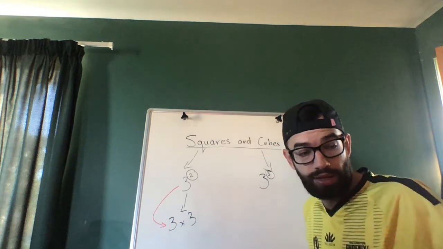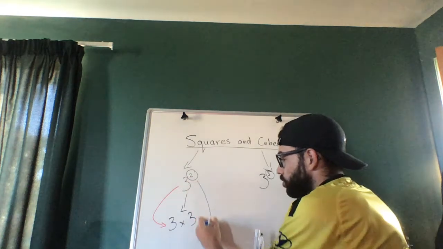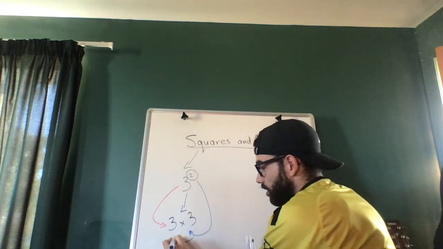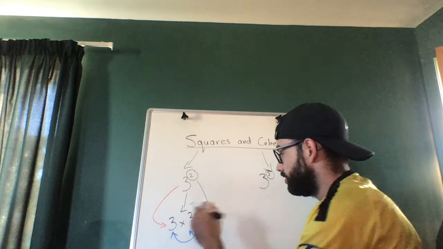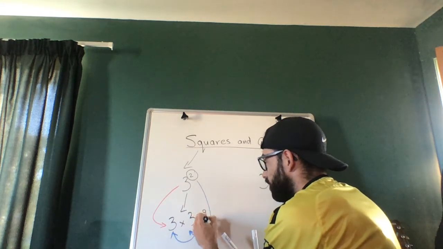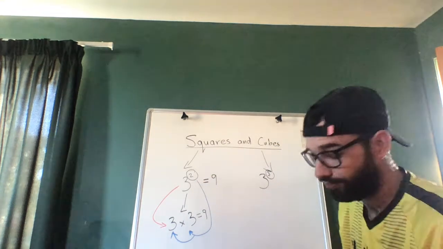Okay, and the second way to remember it is we're taking the 2, and that's how many times that number is going to appear. Okay, so 3 times 3 equals 9, so 3 squared equals 9.